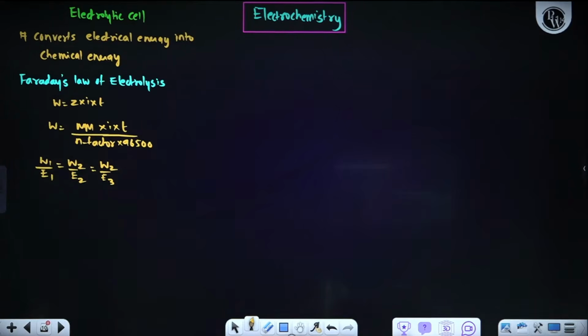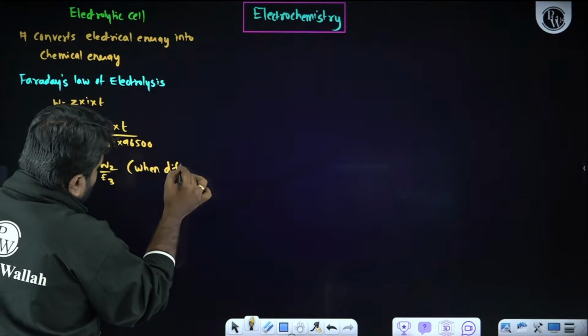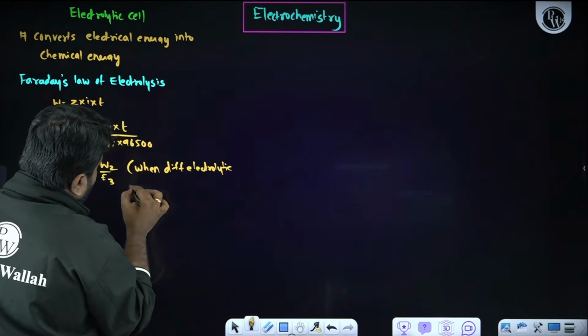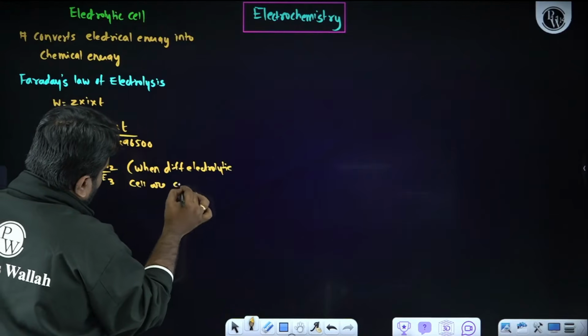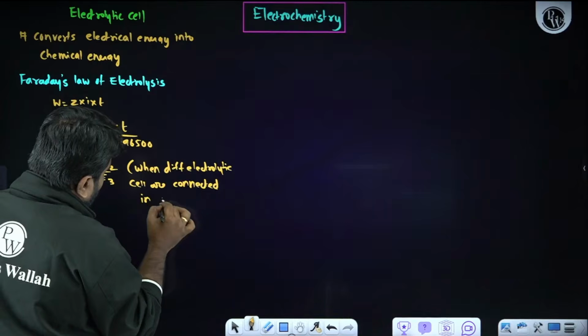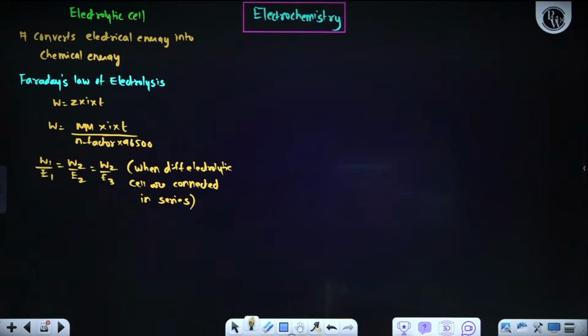when different electrolytic cells are connected in series.